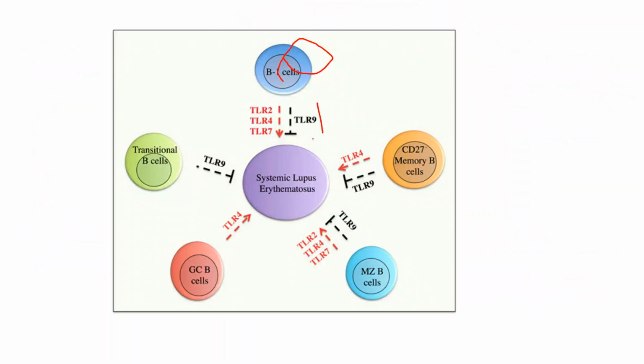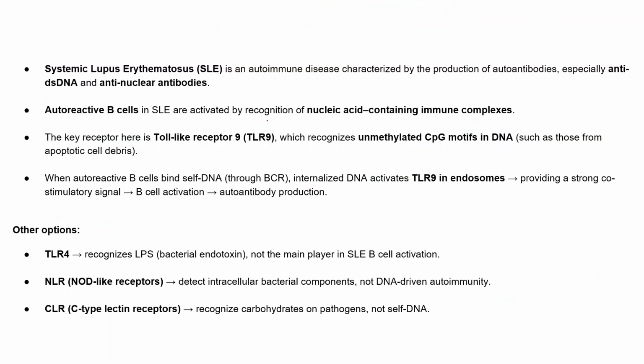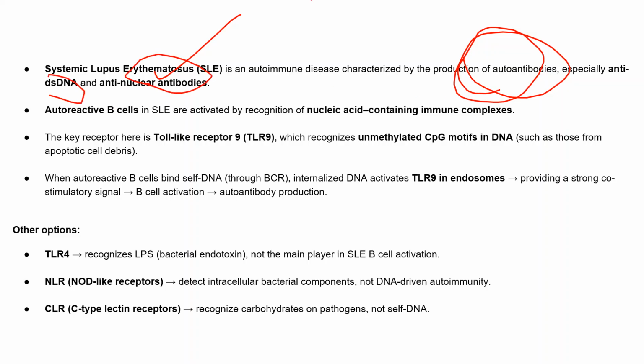And other receptors which control that, the TLR2, TLR4, and TLR7, these are the main receptors which recognize. So systemic lupus, we already see that it is an autoimmune disease. It is characterized by production of autoantibodies, mostly anti-double-stranded DNA or anti-nuclear antibodies, which will go to the nucleus and bind to it. And we know that the nucleus is the main center, it transcribes all the genes, right? All the factors that are involved in our body are mostly related to the nucleus only.